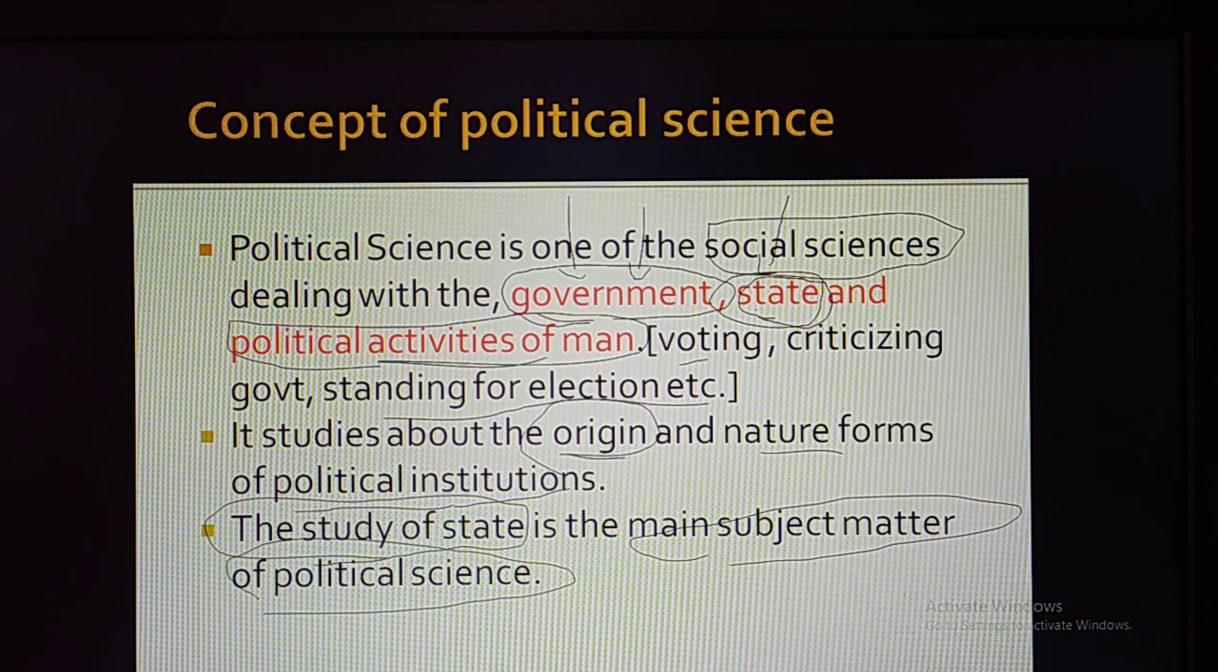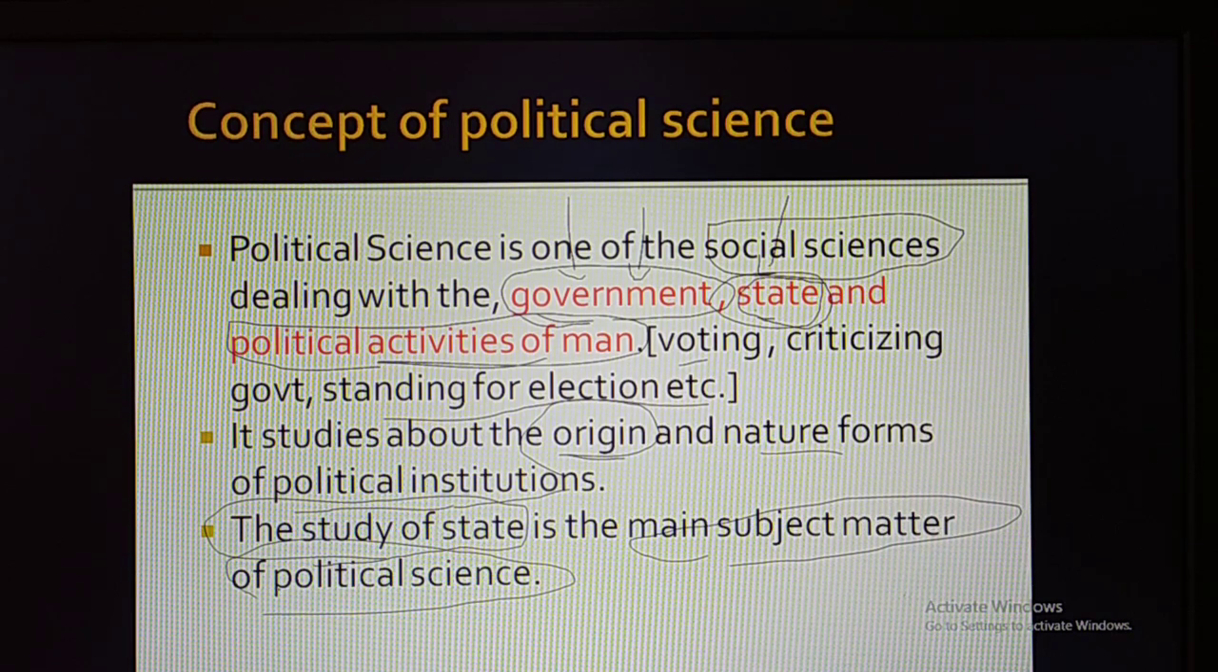So what kind of government is there in India? That is the democracy, and democracy is studied in political science. And when this democracy originated, obviously in the year 1947, and how this freedom struggle was carried, every aspect of this state will be studied by the subject that is called political science.